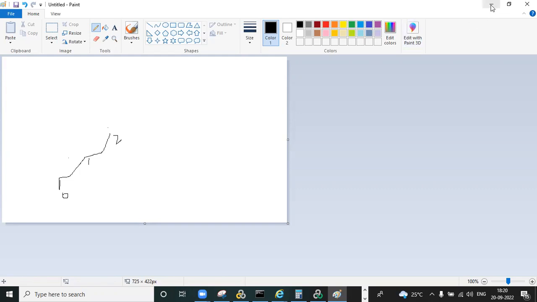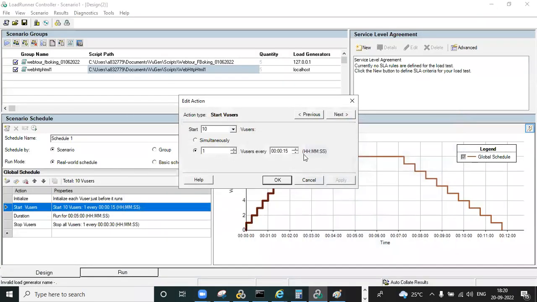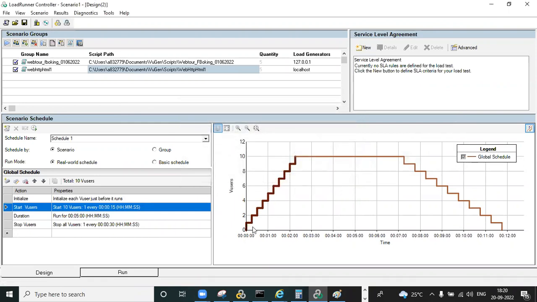So 10 users, one user every 15 seconds. 15 into 10 means how much? 150 seconds. The total ramp up will happen over 150 seconds. So this is the ramp up. You can observe also, first there will be 0 users, and then 1, 2 users, and 4, and 6, 8, and 10.